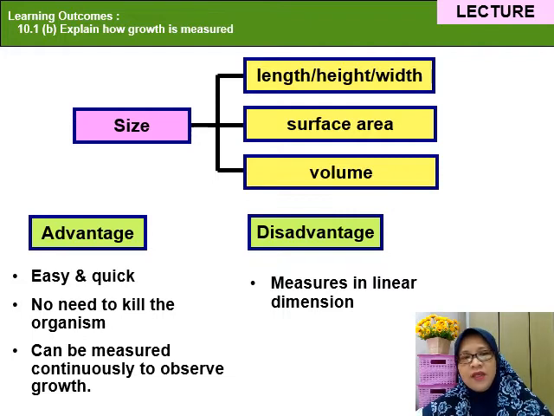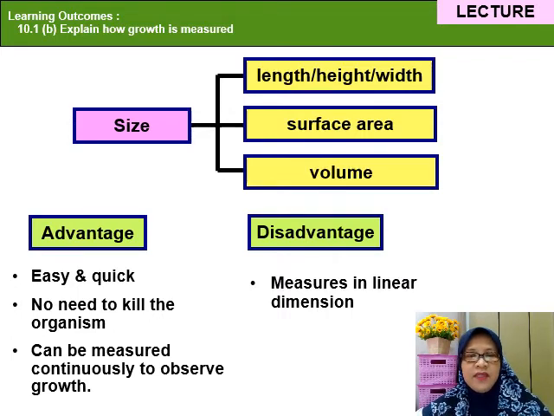The advantage of using size as a measurement of growth is that it is easy and quick, there is no need to kill the organisms, and it can be measured continuously to observe the growth. But the disadvantage is that it only measures in a linear dimension.